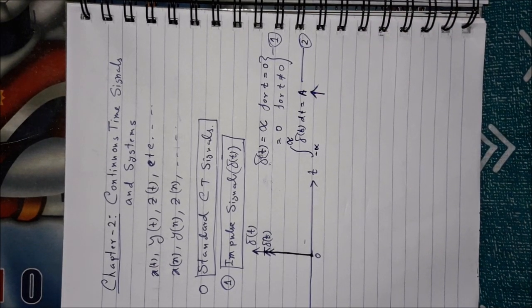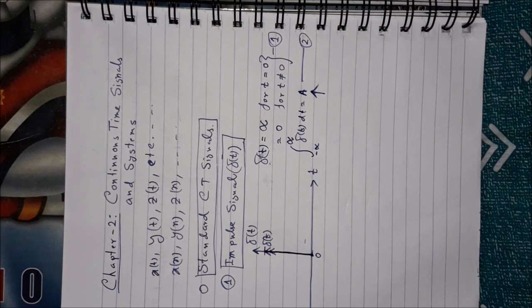So three conditions are there. Its amplitude should be infinity at t equal to some instant, suppose it is 0, and for all other instants it should have 0 value, but the area under the curve of this particular signal should be finite. Here it is equal to a, any value.